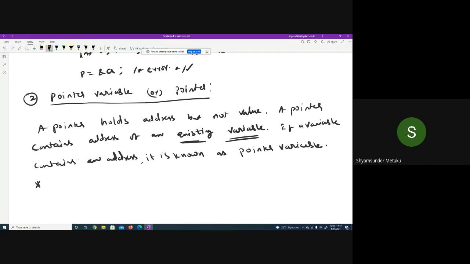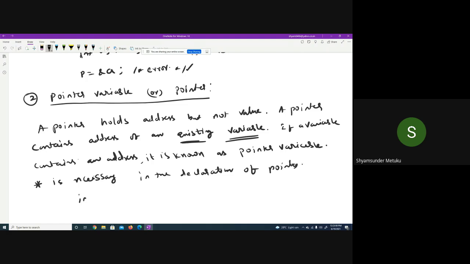Now the most important, the symbol star is necessary, which you are supposed to remember, this last one. Star is necessary in the declaration of the pointer.